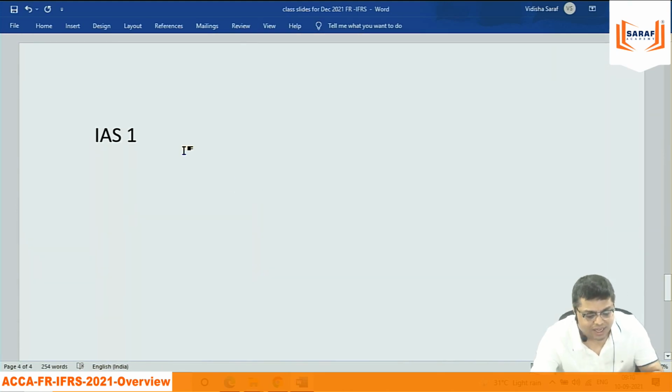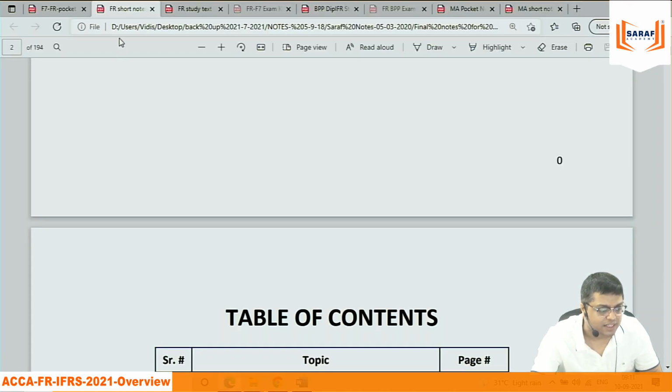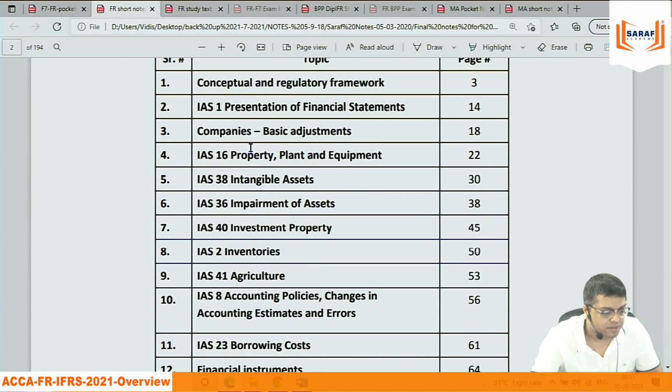now IS1 is not a topic. It is just saying the format. Format is essential to know. Because if we don't know the format, we will not be able to understand accounts. After teaching the format, I will be explaining what is the difference between IAS, IFRS, a basic understanding. Then we will be going into topic study. So this is not any study. This is just general format.